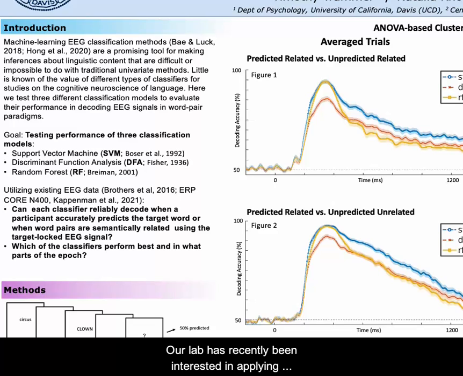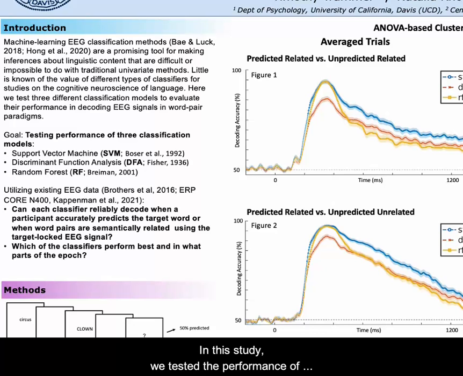Our lab has recently been interested in applying machine learning methods to decode EEG signals to study language comprehension. EEG decoding methods have been used in several fields of cognitive neuroscience, and a variety of different machine learning classifiers have been used to perform that decoding. But how do we know if we are using the best classifier for the job?